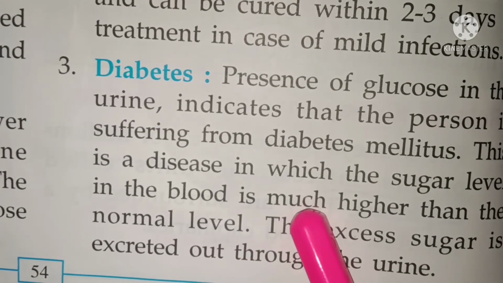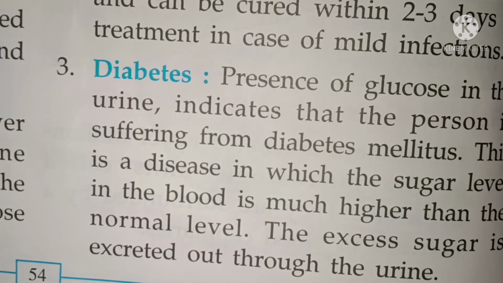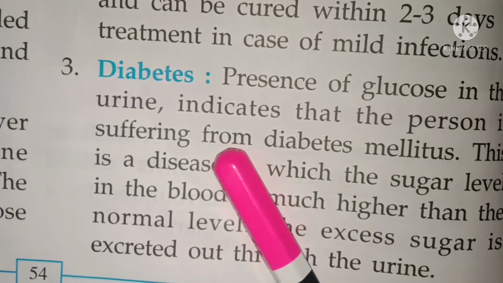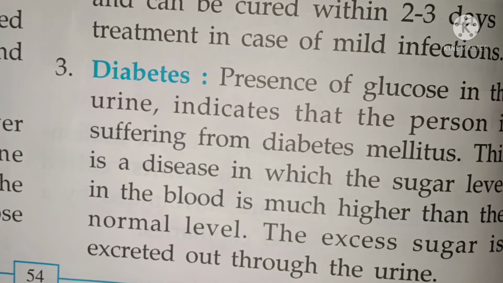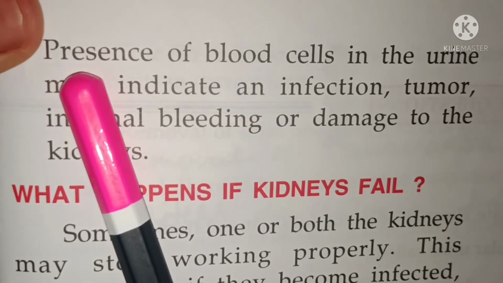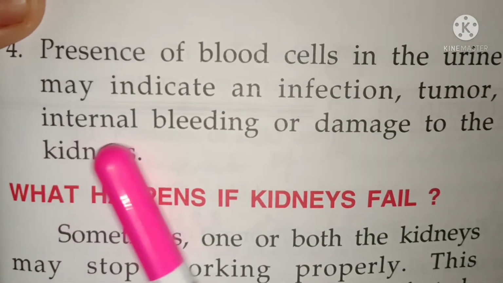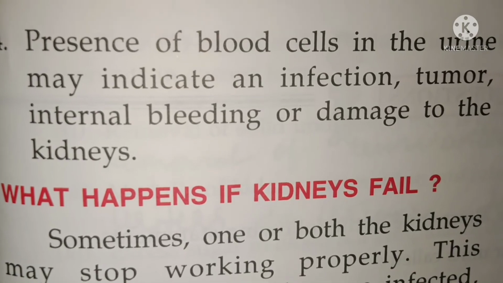Also, the presence of blood cells in the urine may indicate infection, tumor, internal bleeding or damage to the kidneys.